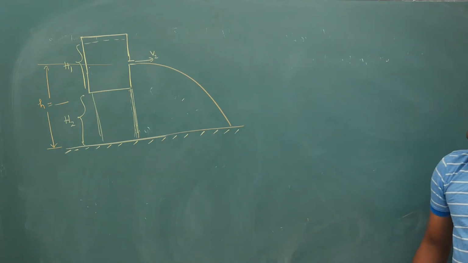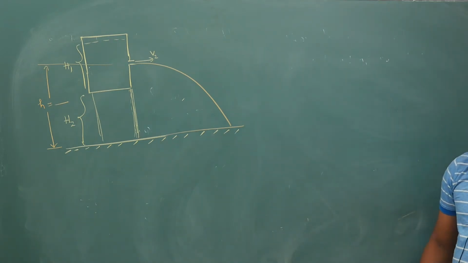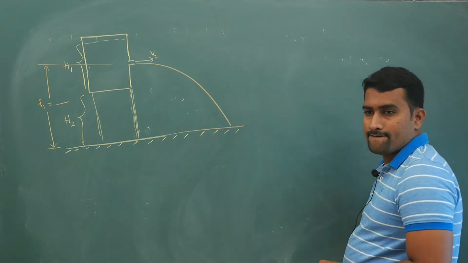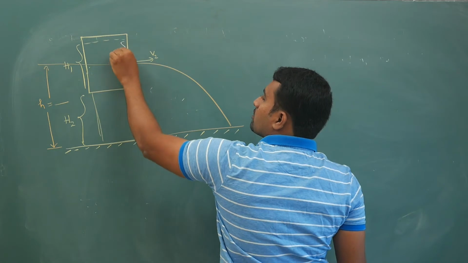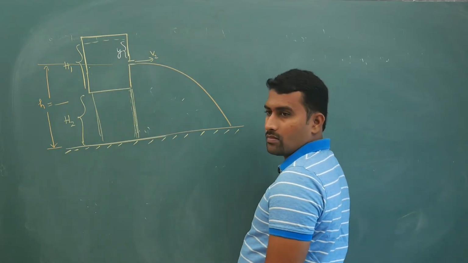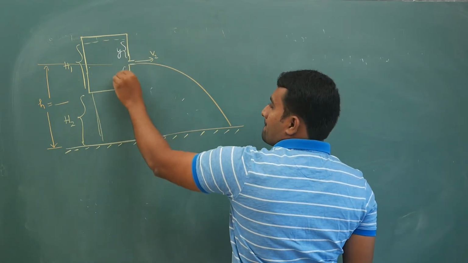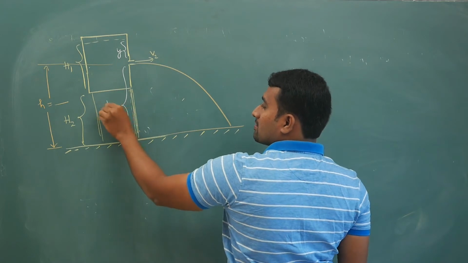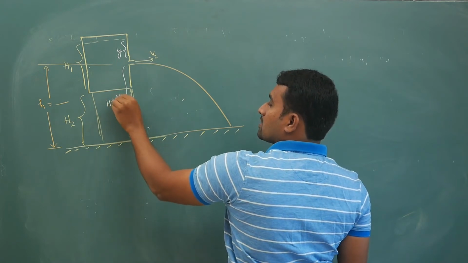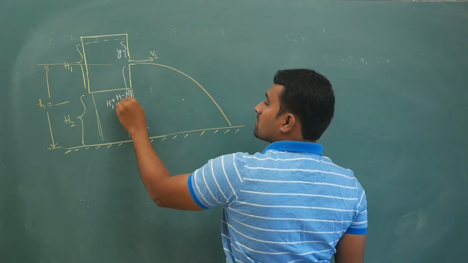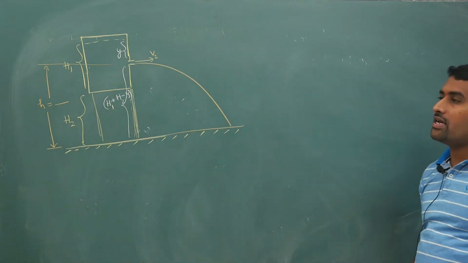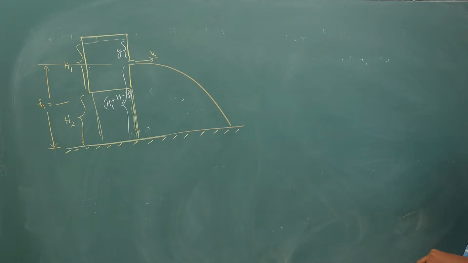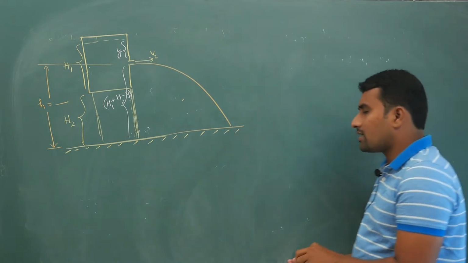Give a minute, set up the equations. This part, if it is y, this part is h1 plus h2 minus y. Your equations may not be the same, so to derive some result I have done it.